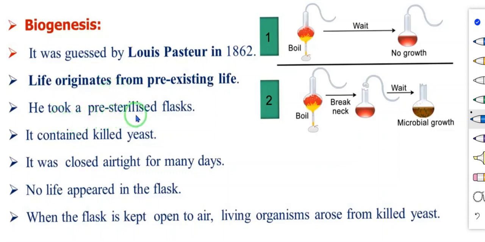He took a pre-sterilized flask. It contained killed yeast. See this picture. Inside the pre-sterilized flask, killed yeast is present. It was closed airtight for many days, so air cannot enter inside. No life appeared in the flask. He waited for many days, and after that there was no growth in this flask. Then, when the flask is kept open to air, living organisms arose from killed yeast.